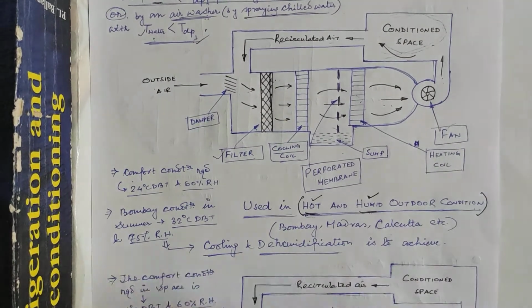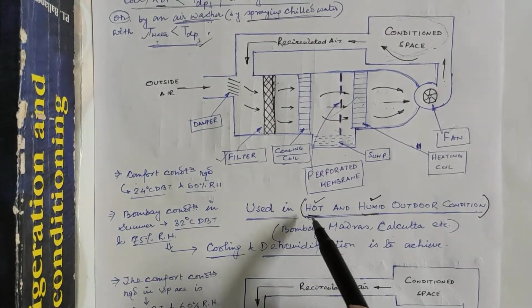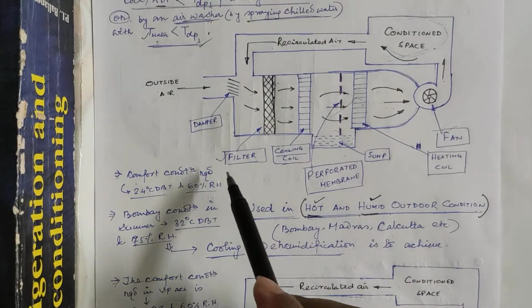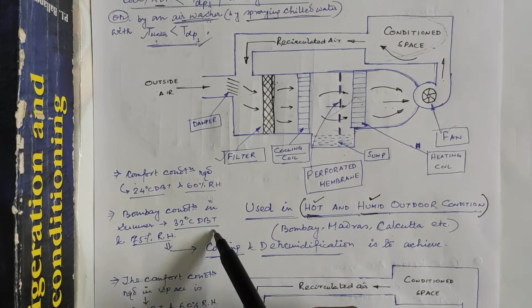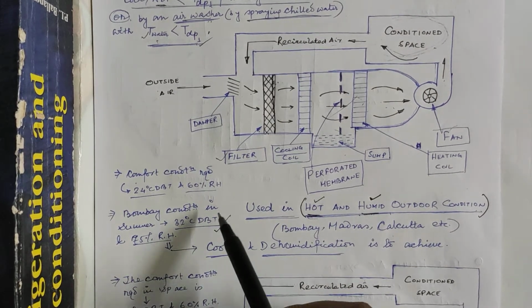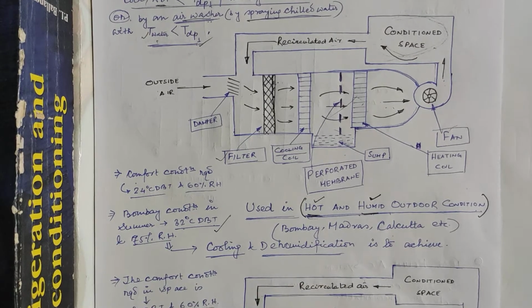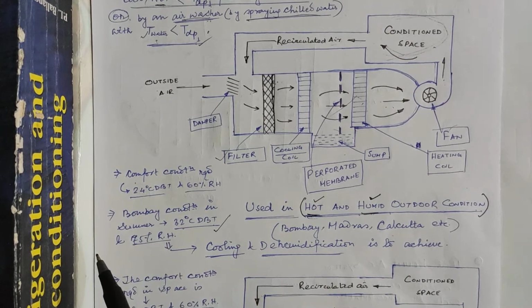Now where can we use this type of summer air conditioning system? This arrangement is for hot and humid outdoor conditions. Suppose we consider the temperature condition of Bombay in summer. In summer the condition of Bombay is 32 degree dry bulb, 75% relative humidity. But in order to create comfort condition, suppose your comfort condition is 24 degree centigrade dry bulb, 60% relative humidity.